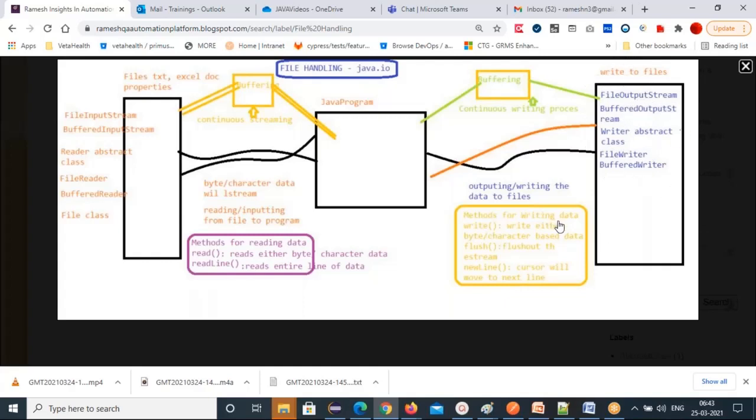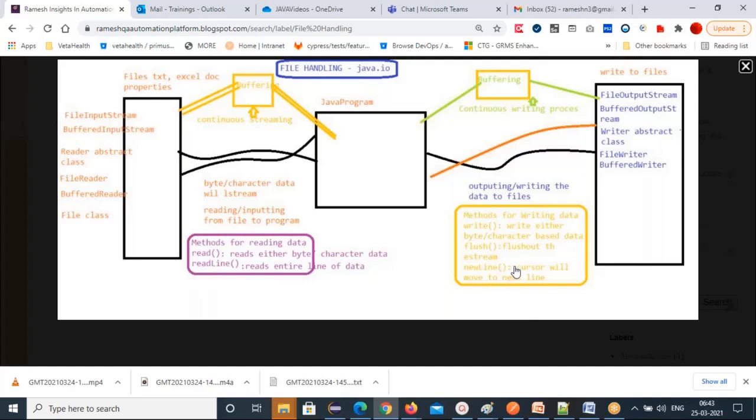The method we use in the writing process is the write method. You write either byte or character-based data, and after writing you must use the flush method to flush out the stream. The old stream has to be flushed out to get the new stream data. That's why you have to use the flush method.